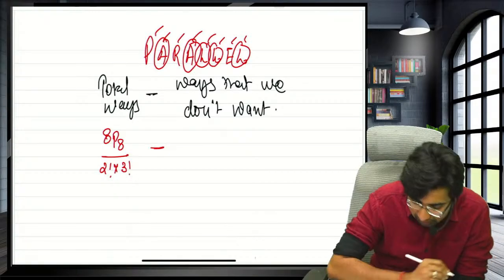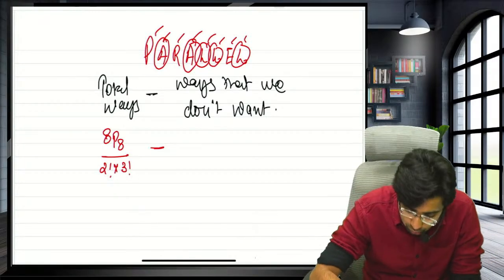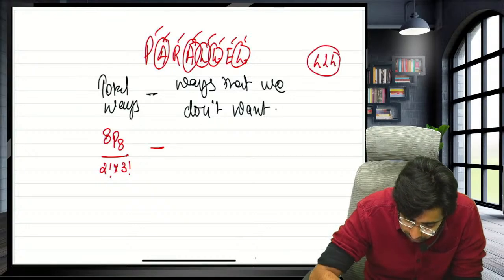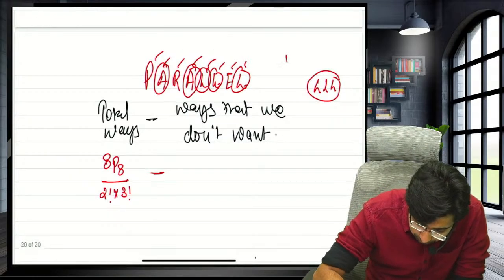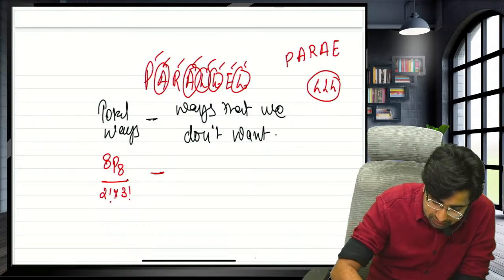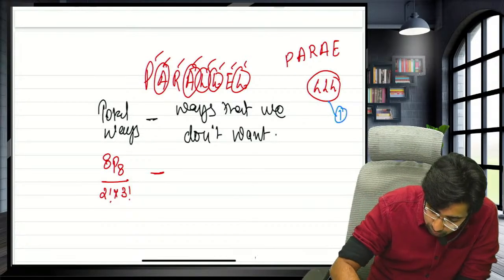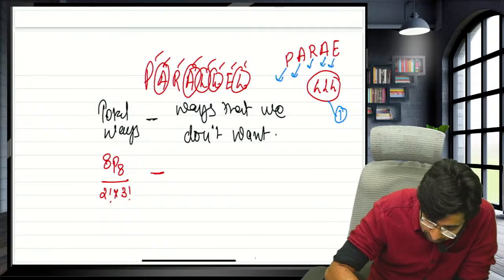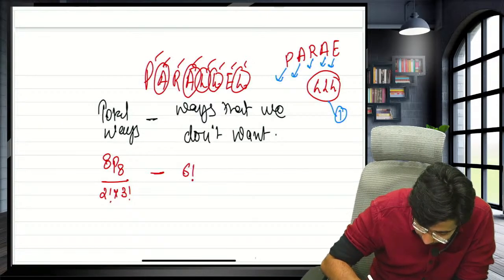Now subtract the ways that you don't want. You don't want the 3 L's to come together. Put them in one box. What is left? P, A, R, A, E. Let's count this as 1, 2, 3, 4, 5, 6. So I will say 6 factorial.